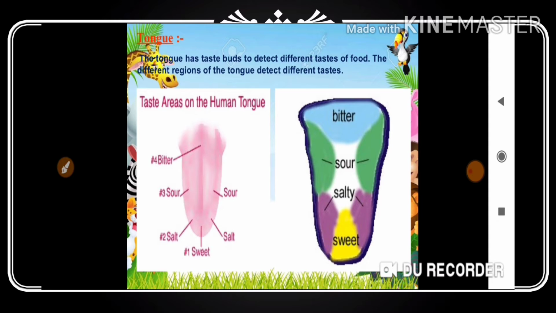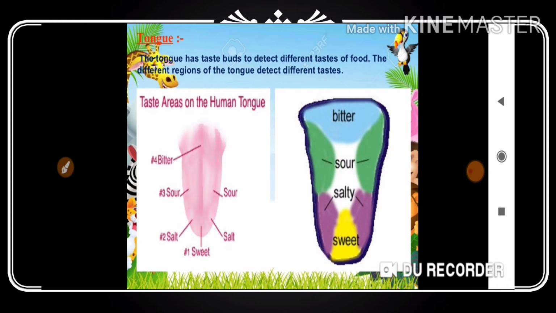So, in the last session, we discussed teeth, that is, what the kinds of teeth are: canines, incisors, premolars, molars. We discussed their functions, and how many there are in the upper jaws and the lower jaws. We divided them equally. In total there are 32 teeth, 16 in the upper jaws and 16 in the lower jaws. So the next part in the buccal cavity is the tongue.